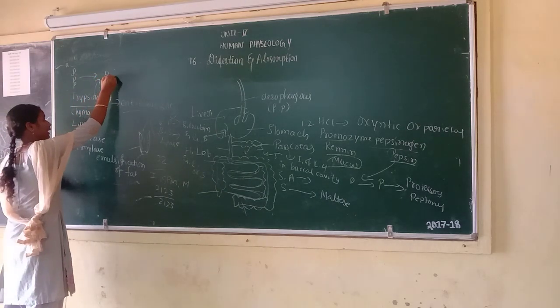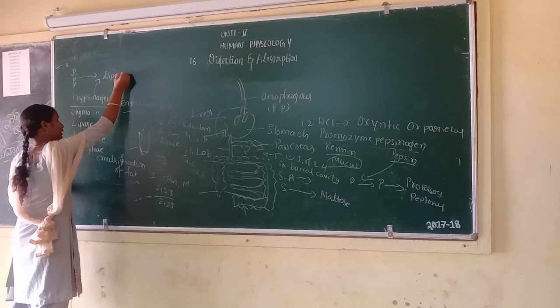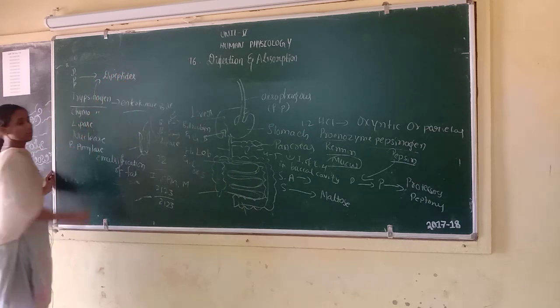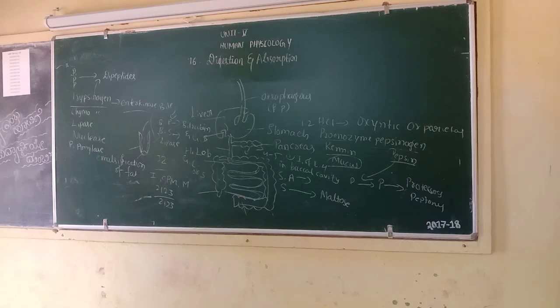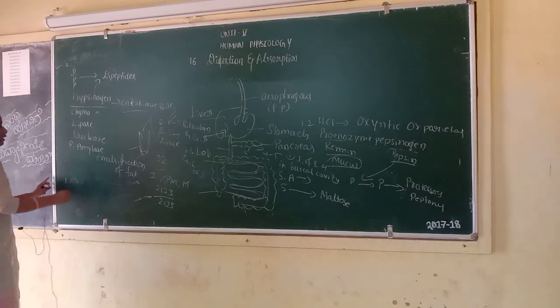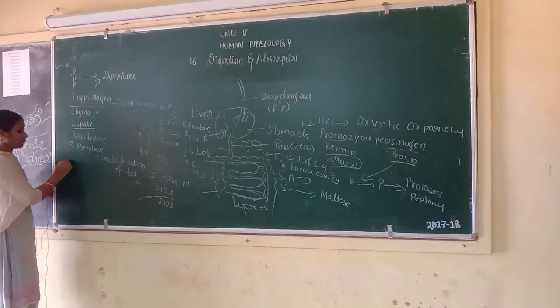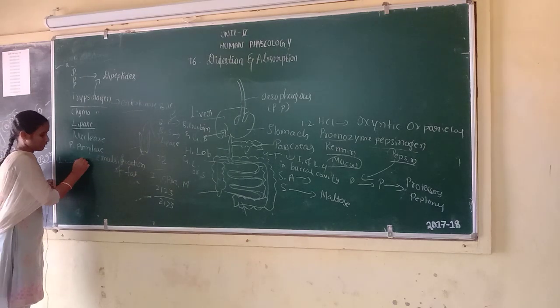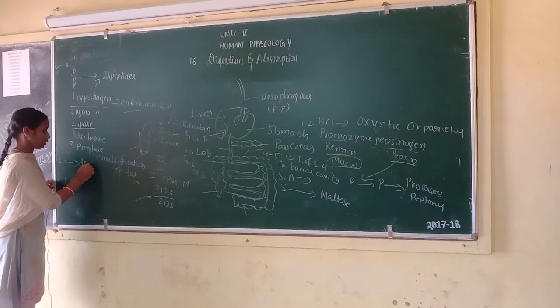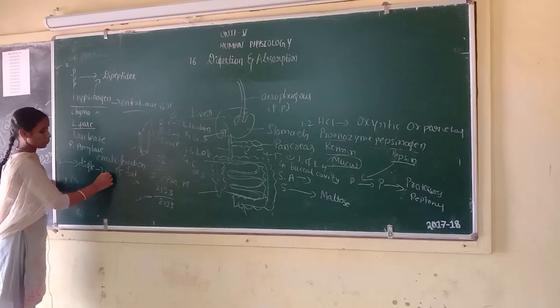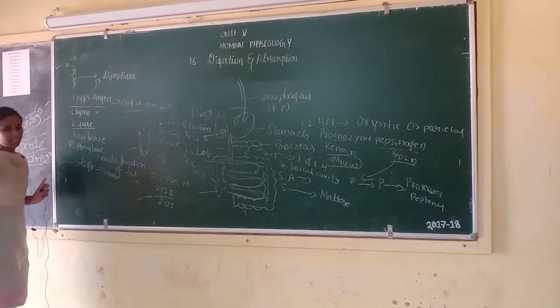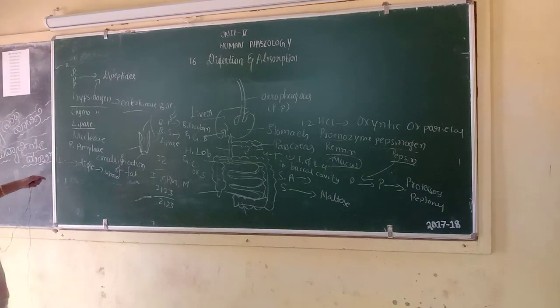Proteins are converted into dipeptides. Next, lipase converts the lipids into diglycerols and monoglycerols.